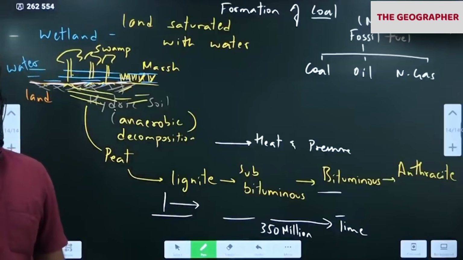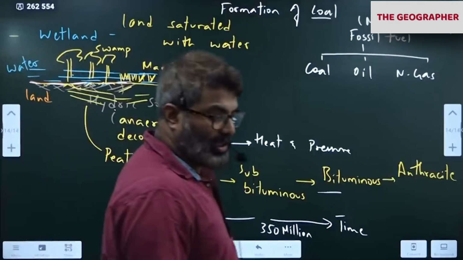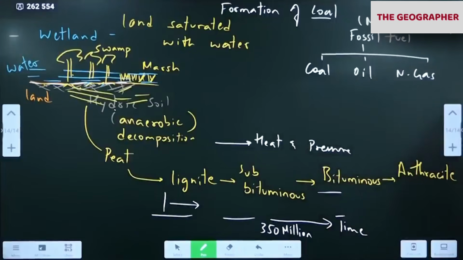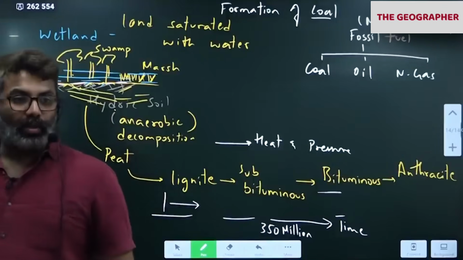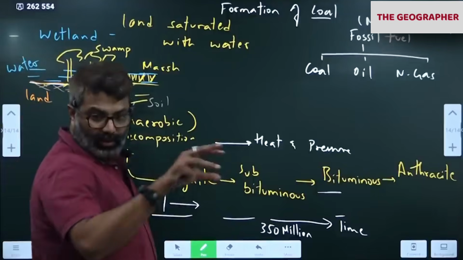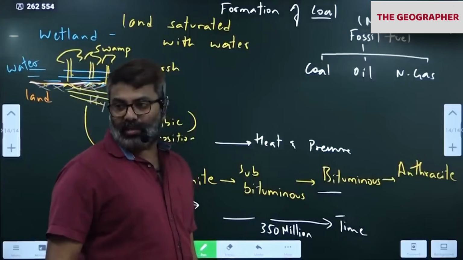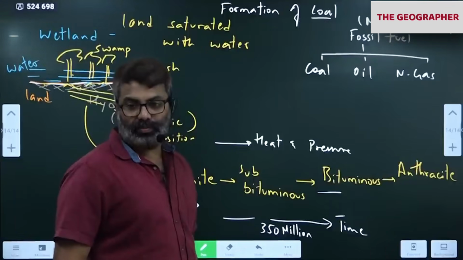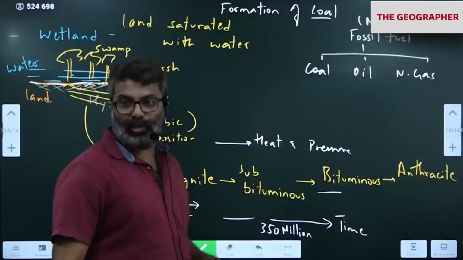Now stop. Now jump to Madhya Pradesh. Start from Singrauli all the way up to Raniganj in West Bengal. It is one area. Complete Madhya Pradesh, Chhattisgarh, Jharkhand, West Bengal, Odisha. That is one full belt. Largest coal deposits of India are found in Chhattisgarh, West Bengal, Odisha, Jharkhand. As of now, largest producer is Chhattisgarh, followed by Odisha and Madhya Pradesh.